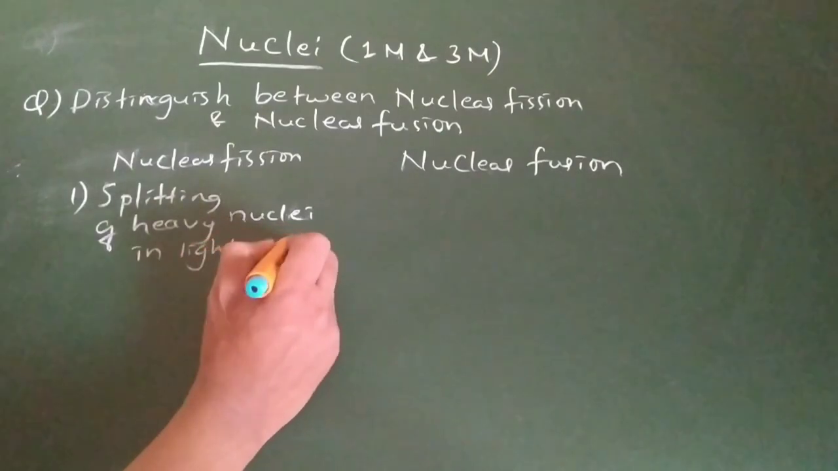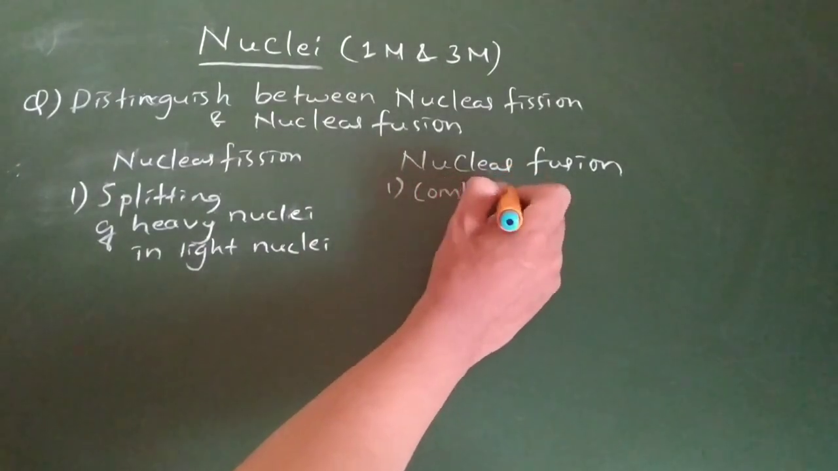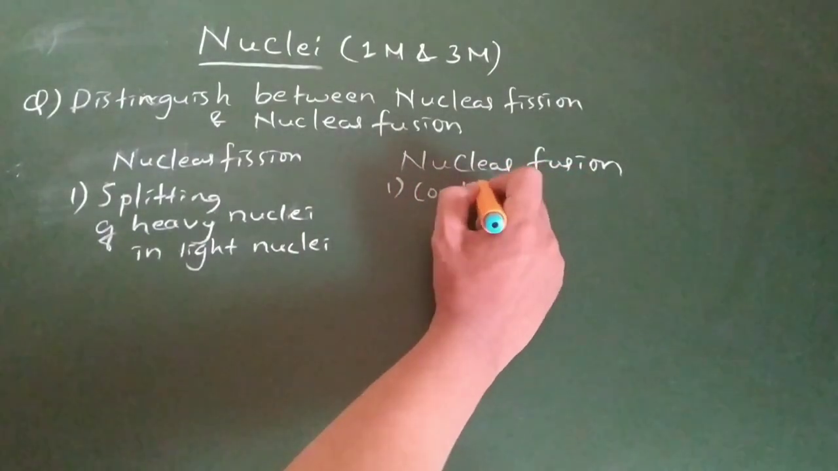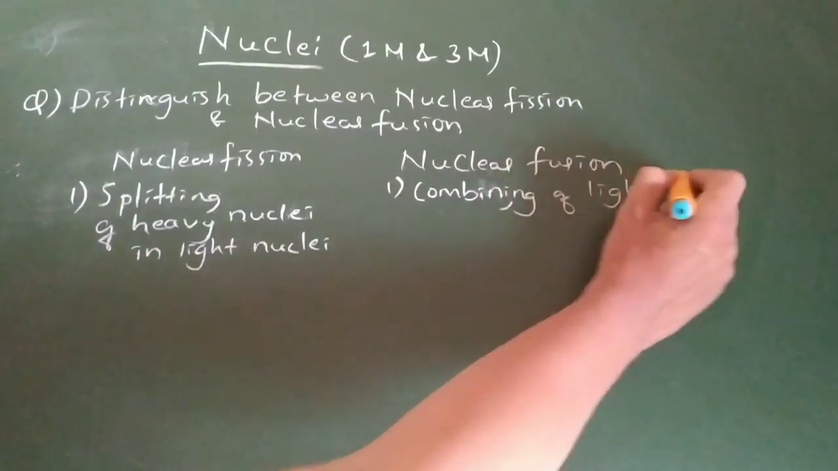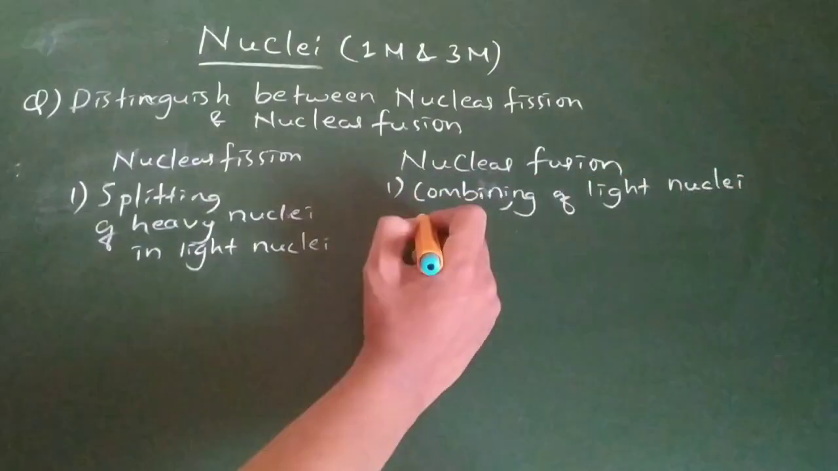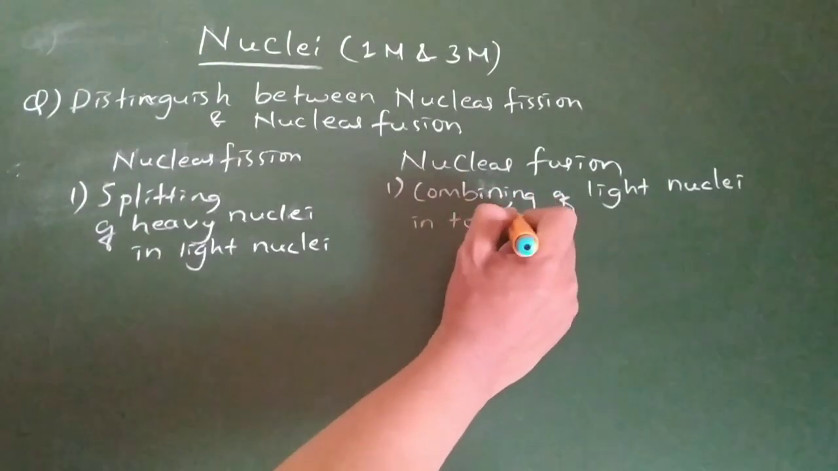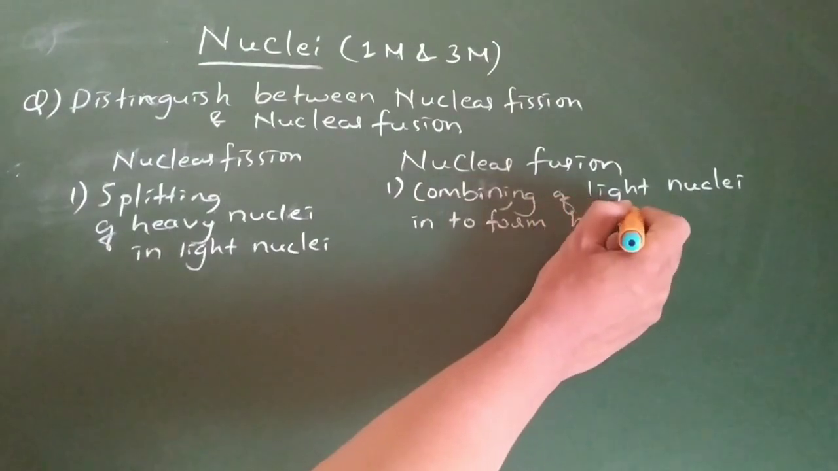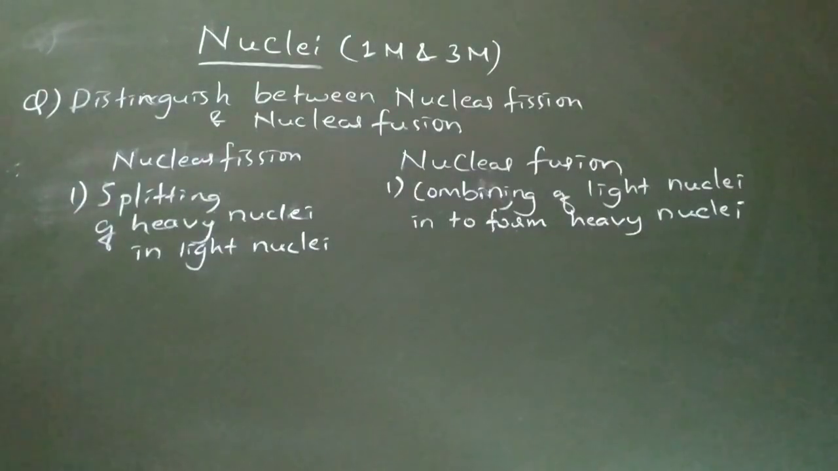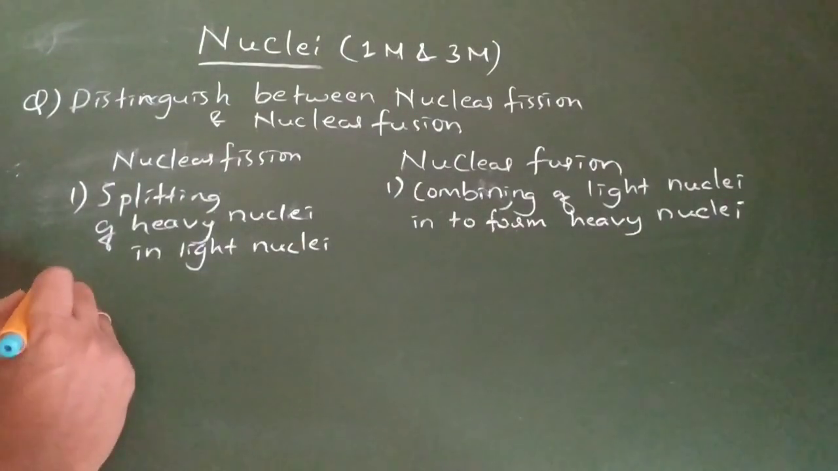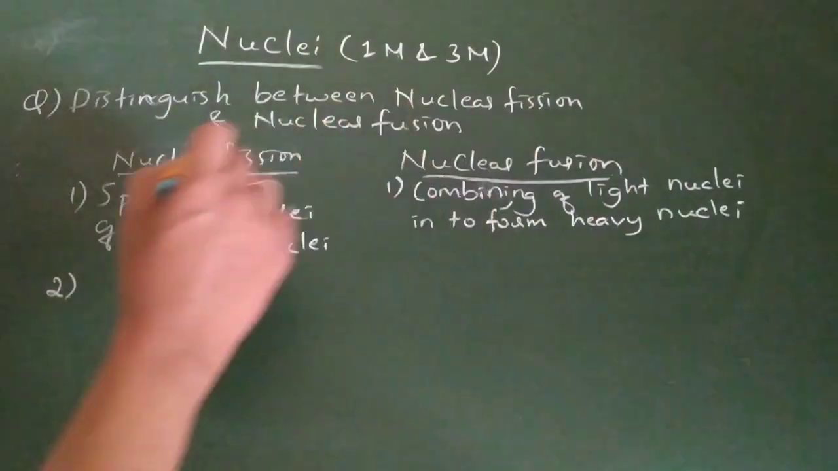light nuclei. Here, the first point you have to write: combining of light nuclei to form heavy nuclei. I believe you are getting what I am writing. Okay, this is the first point. Nuclear fission, nuclear fusion. First point: here splitting takes place, here combining of light nuclei.